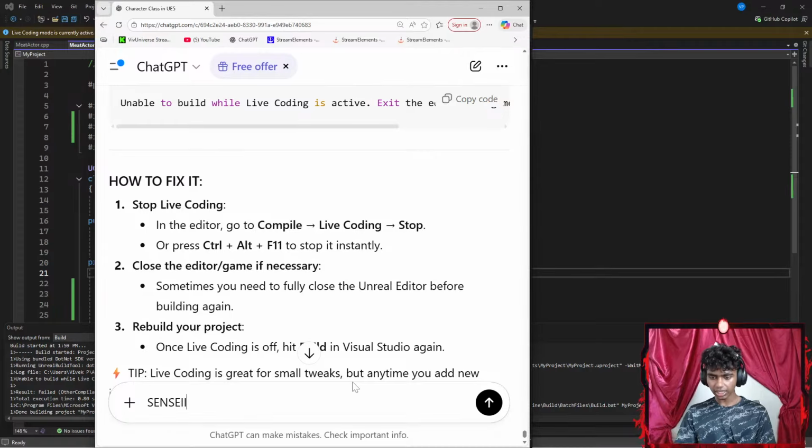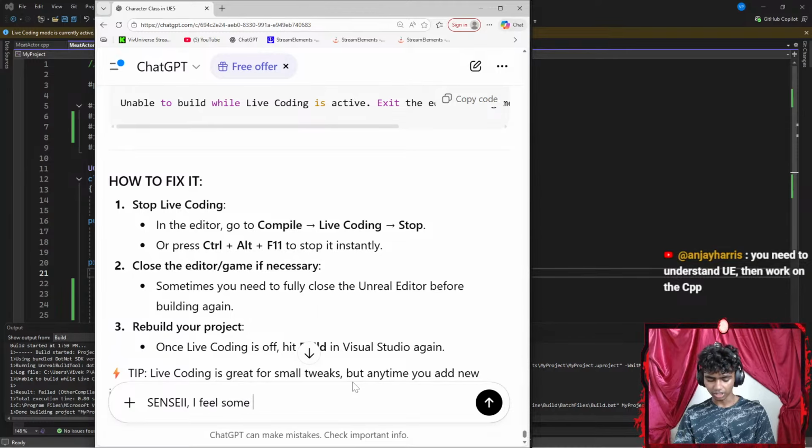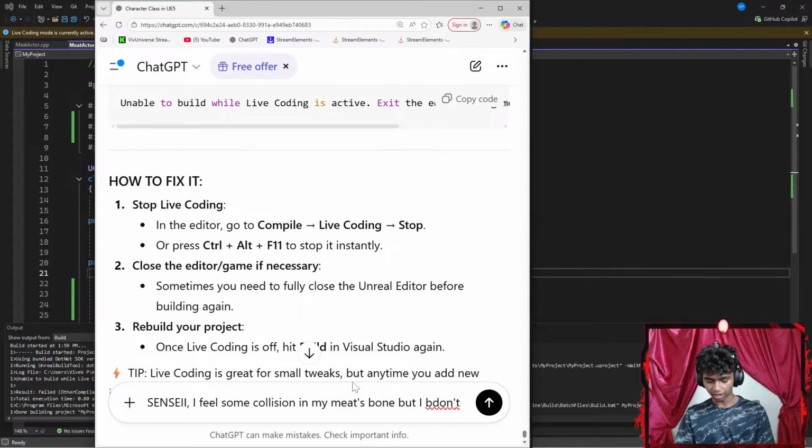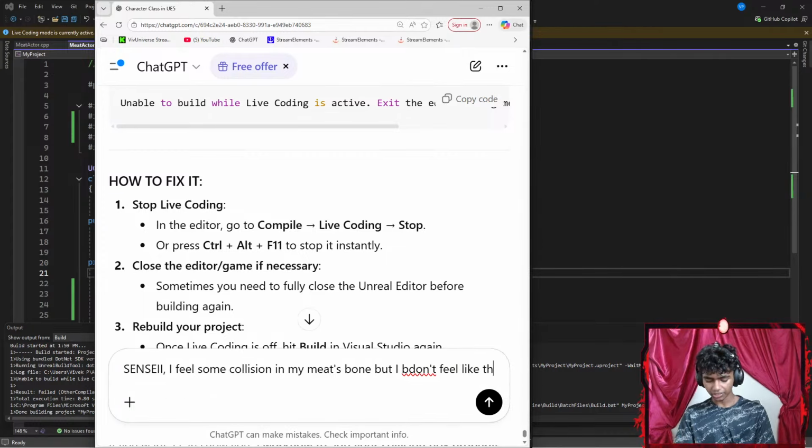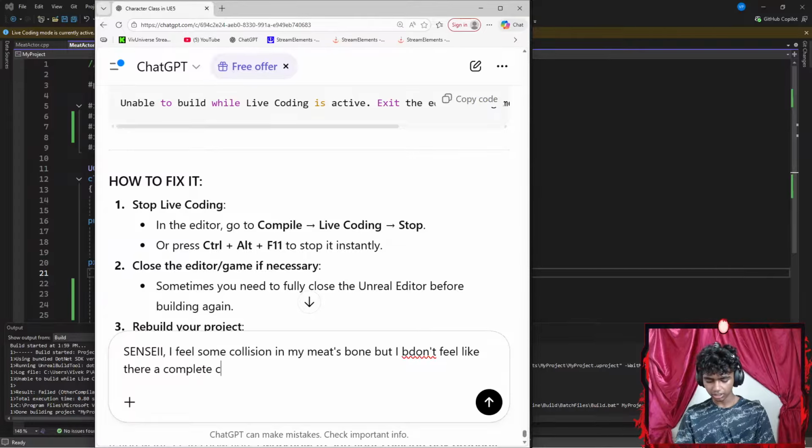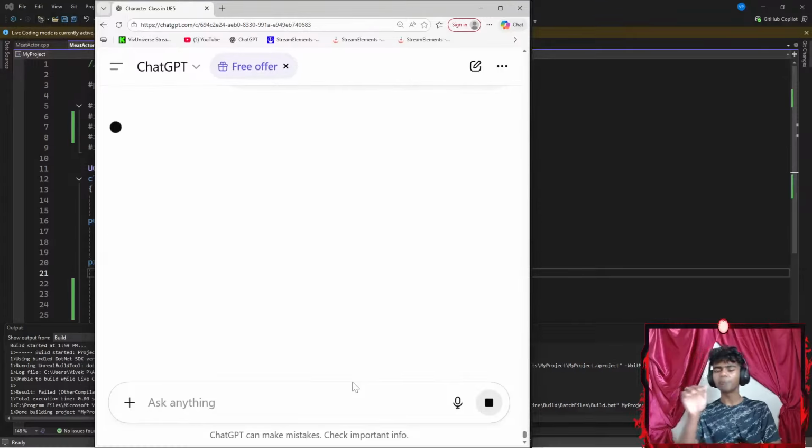Let's say something like: I feel some collision. Okay, in my meat's bone, but I don't feel like there's a complete collision in the entire meat, if that makes any sense? So only when I touch the bone I cannot pass through it, but if I go to some other place, I can pass through that stuff.